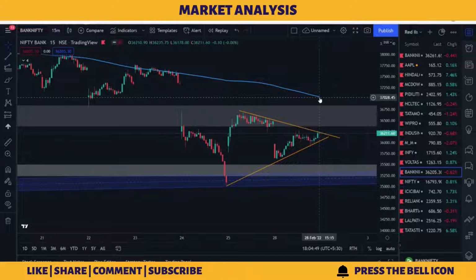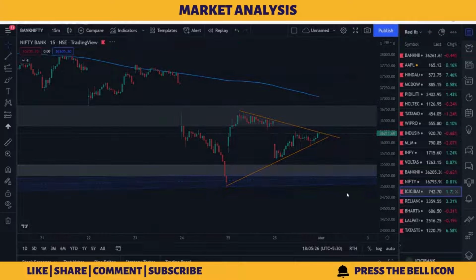If it gives a breakdown, then we would go with proper quantities with the systematic plan that we have made. And if it gives a breakout, then we would go long but with less quantities, because it might give a fake breakout, or it might reverse from certain areas, and for that we are not prepared. If it gives a breakdown from this area, your initial target would be 35,500, and your second target would be its low, that is 35,008.45.